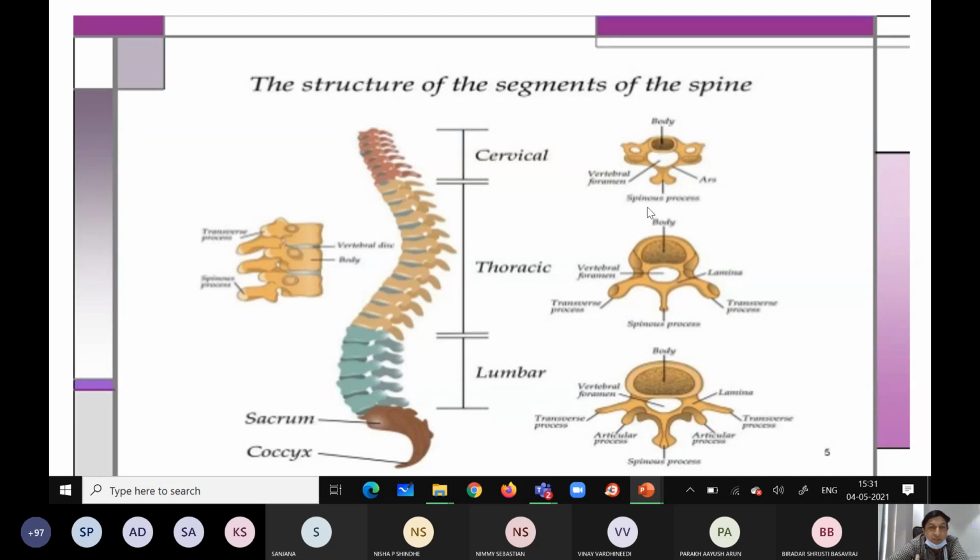So at last I will give an assignment. You have to write a minimum of 3 difference points comparing the cervical, thoracic and lumbar vertebrae. Three to five points minimum you have to write. Make a table, and with the particular headings you have to give the differences.